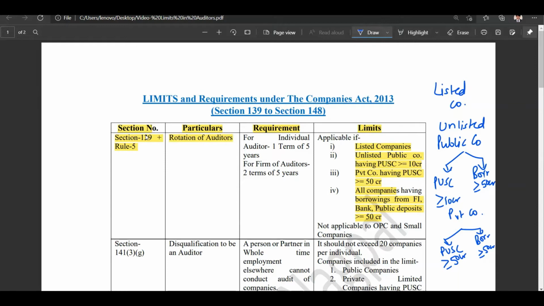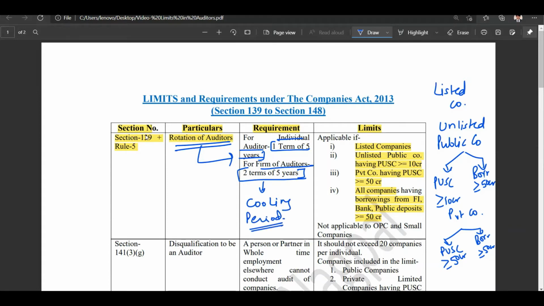If a company is within these limits, then the entity should adhere to the rotation of auditors provisions, and that says that for an individual auditor, one term of 5 years shall be there, and for a firm of auditors, 2 terms of 5 years shall be there, and then there needs to be a cooling period of 5 years.